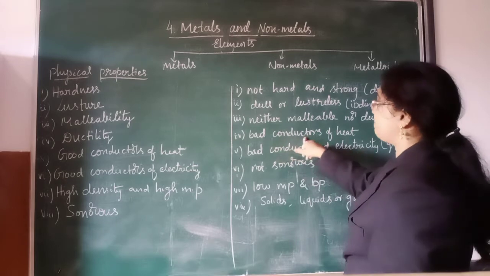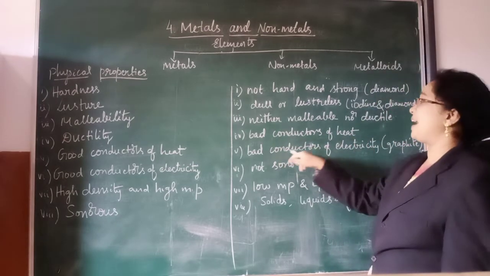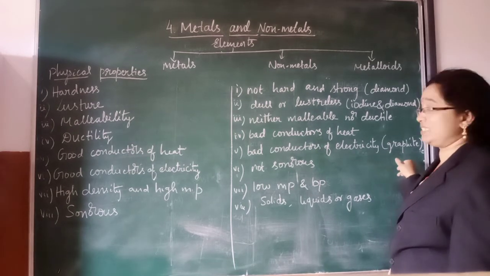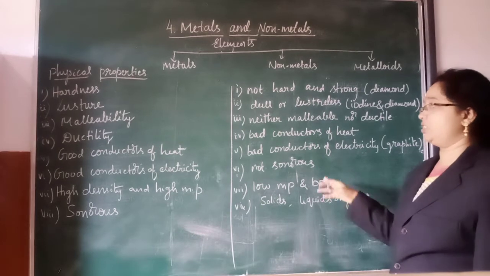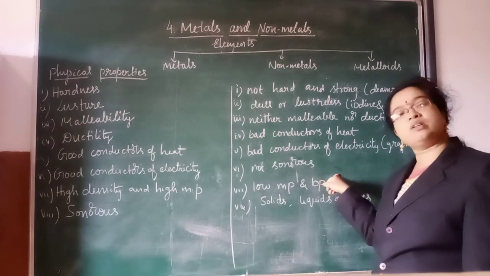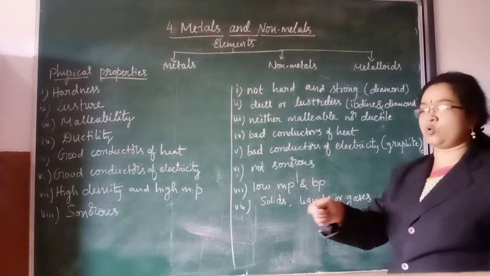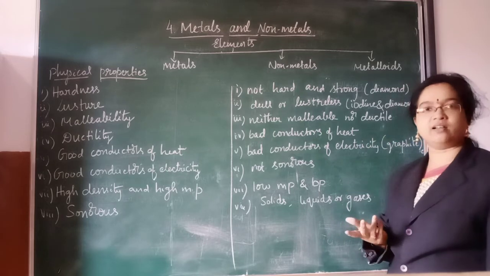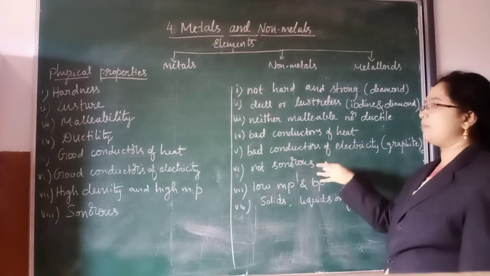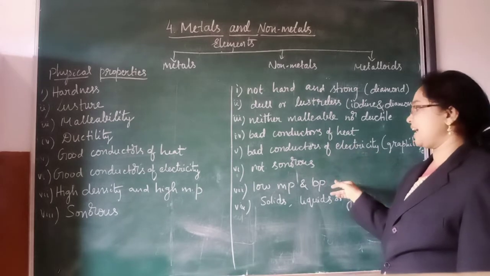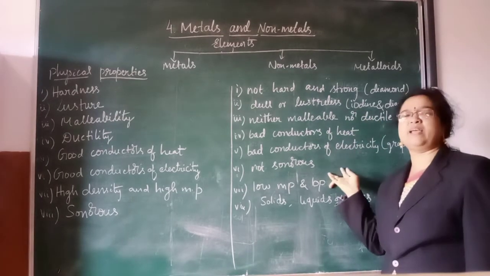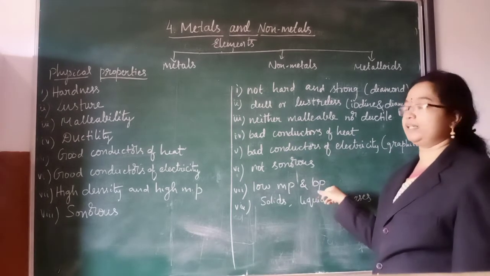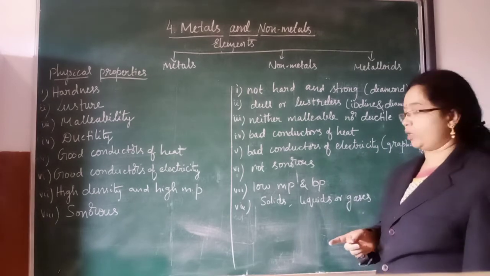Next, they are bad conductors of heat and bad conductors of electricity. But here one exception is graphite, which is a good conductor of electricity. And they are not sonorous, which means they don't produce any sound. Just hit coal, which is made of carbon. Do you hear any sound? No. Like that, all the non-metals are not sonorous. And since they are not hard, generally they have low melting and boiling points. Here also there are exceptions like carbon, which has high melting and boiling points.